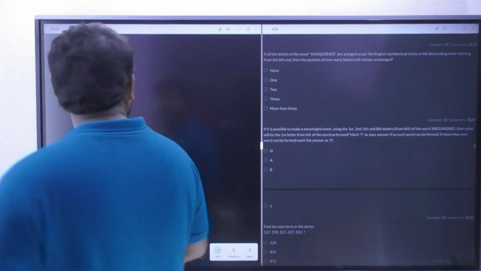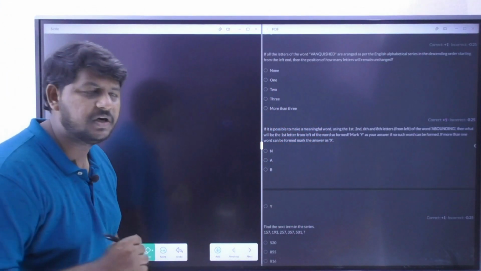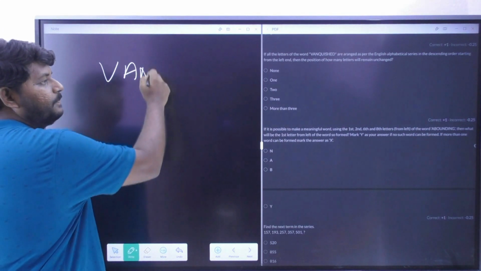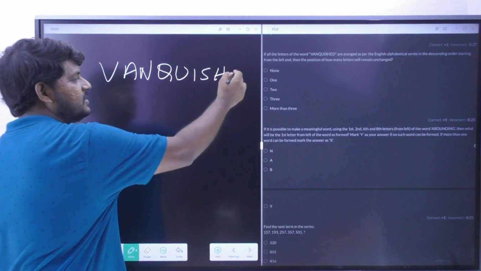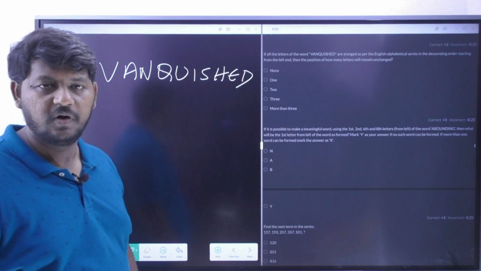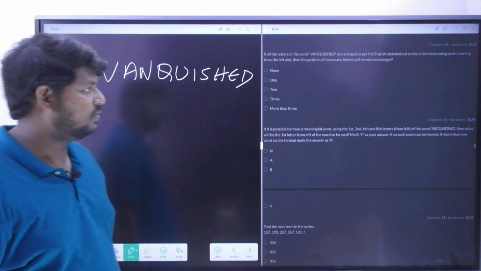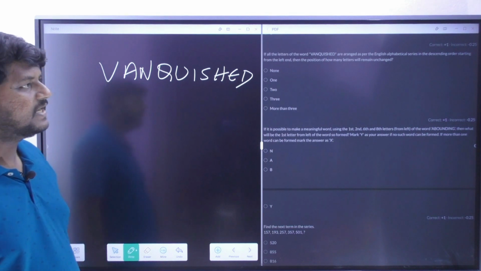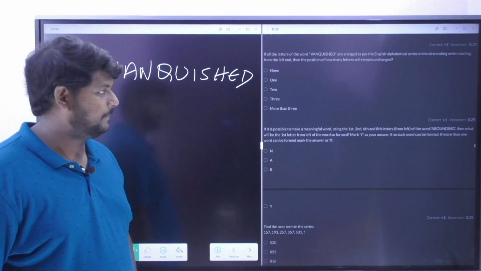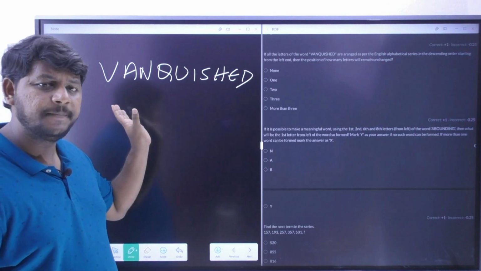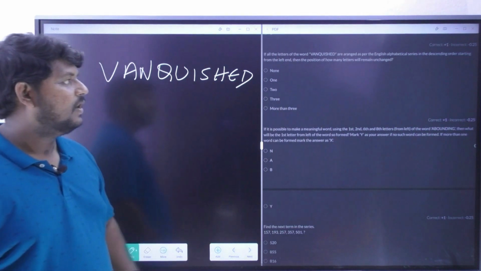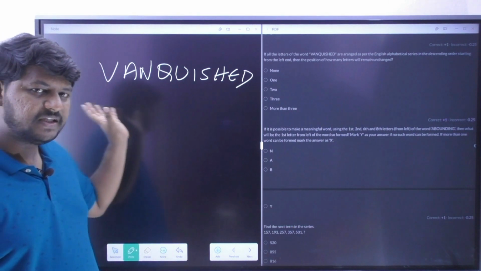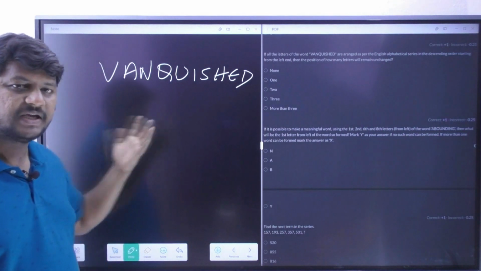See the next question. The next question: if all the letters of the word VANQUISHED are arranged in the alphabetical series in descending order starting from the left end, then the position of how many letters will remain unchanged? Please observe here. Always write the letters which your examiner gave you, not the spelling you know. Please do not do that. So instead of writing the descending order from left, I will write down ascending order from the right.